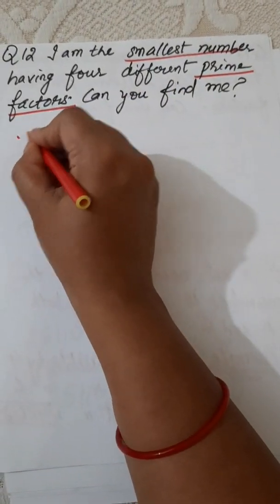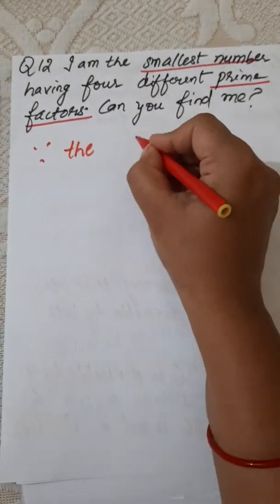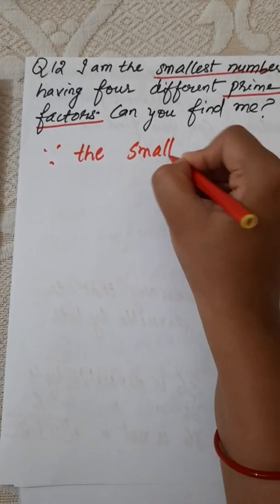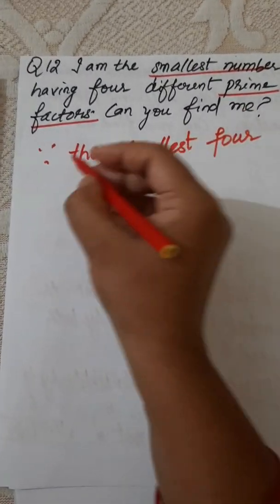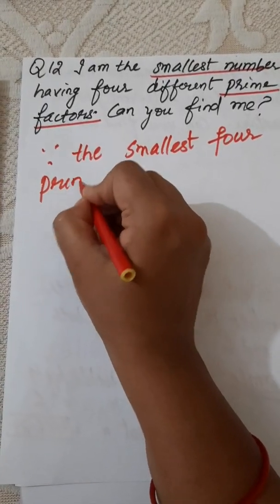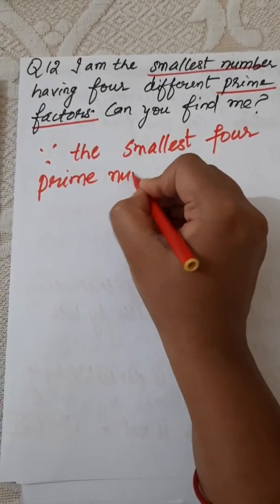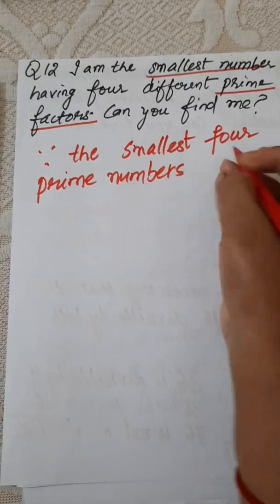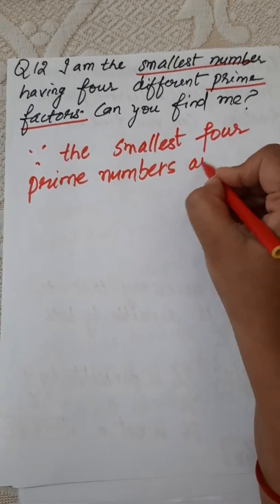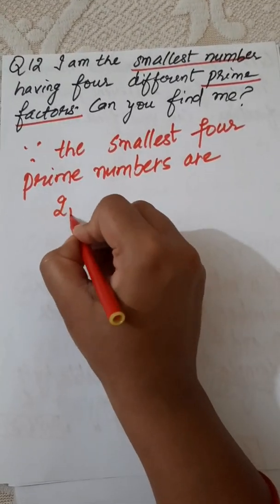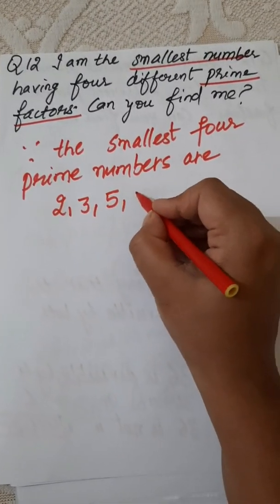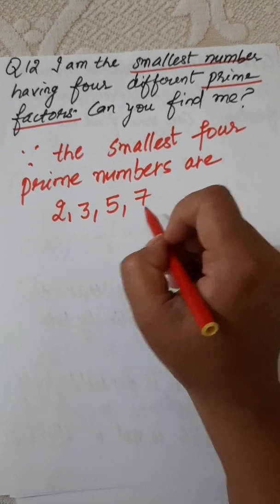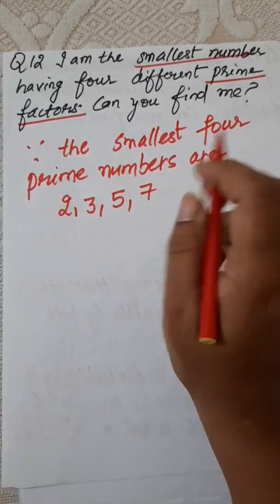So the smallest 4 prime numbers are 2, then after 2 the prime is 3, after 3 the prime is 5, and after 5 we have 7. That is 2, 3, 5 and 7.